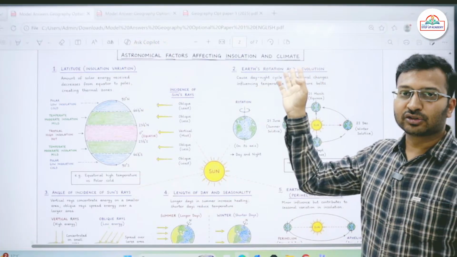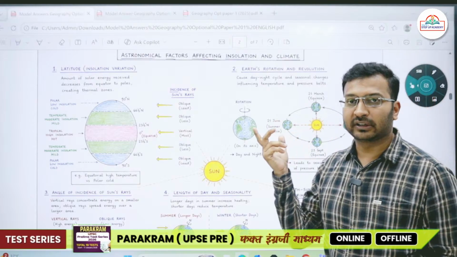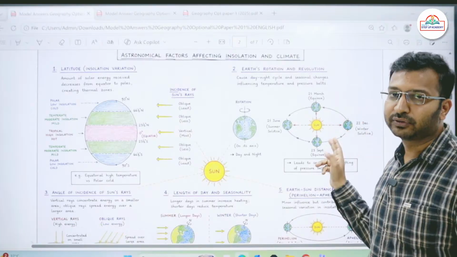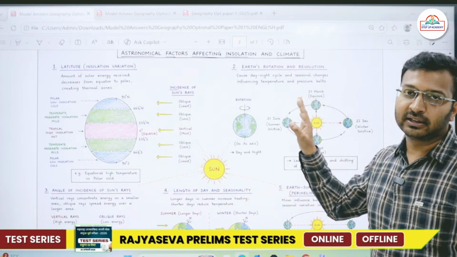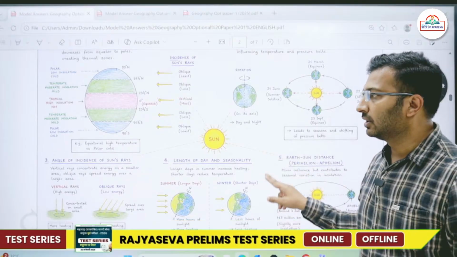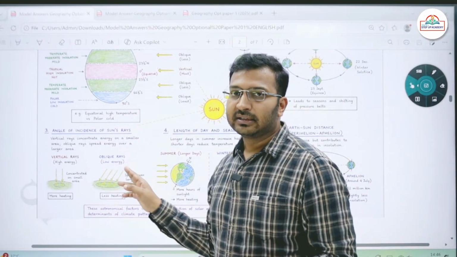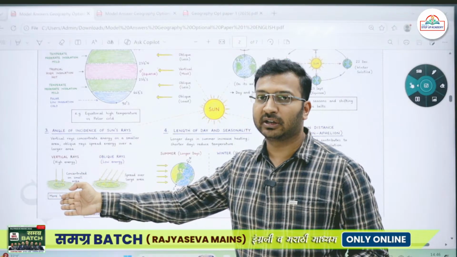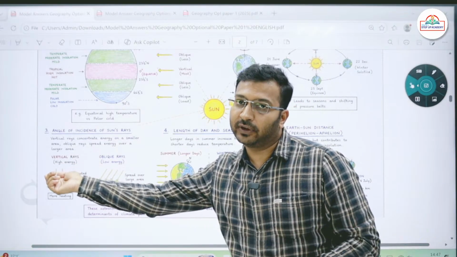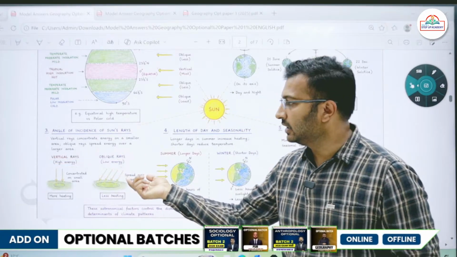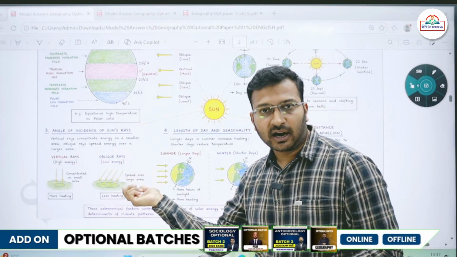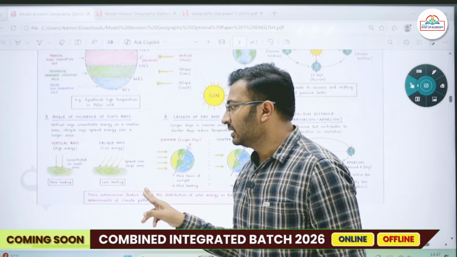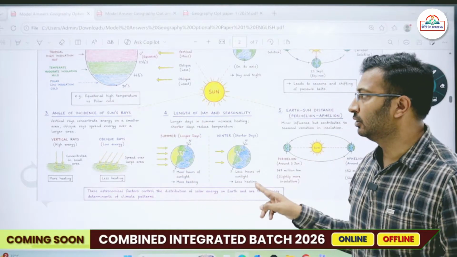Second is the earth's rotation and revolution. It also affects the climate on earth. Because of rotation we have day and night, and because of the revolution of the earth there are temperature changes and seasonal changes. Third is the angle of incidence of the sun's rays. On the equator the sun's rays are directly perpendicular, as a result of which the concentration of energy is very high, whereas in the polar areas the sun's rays are slant, they are oblique, and they spread across a large area, as a result of which we get oblique rays and low energy, low insolation.